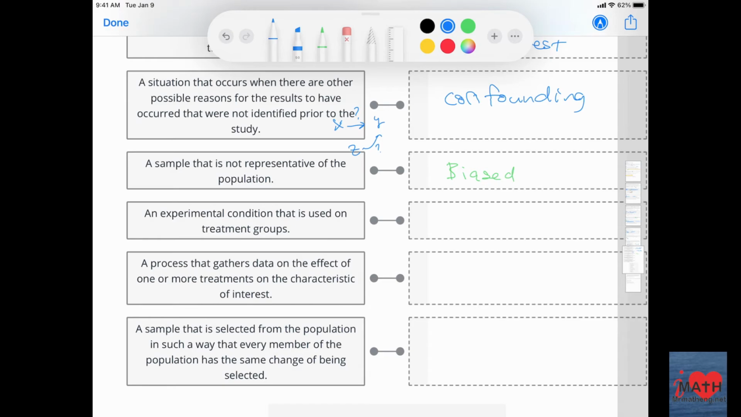An experimental condition that is used on treatment groups. This is the treatment. Next one. A process that gathers data on the effect of one or more treatments on the characteristic of interest. That process would be called an experiment. And the last one, a sample that is selected from the population in such a way that every member of the population has the same chance of being selected. That would be a random sample.